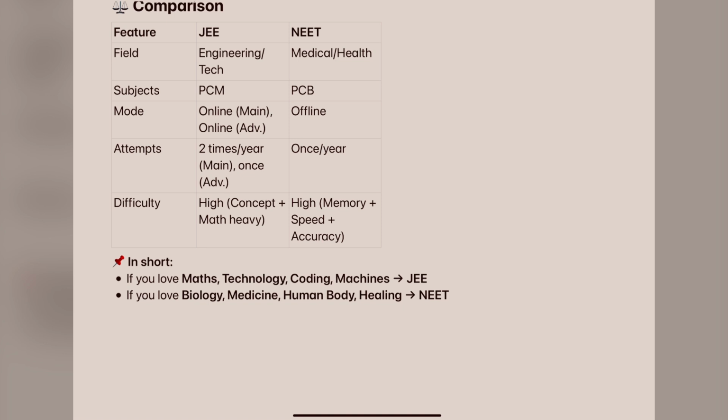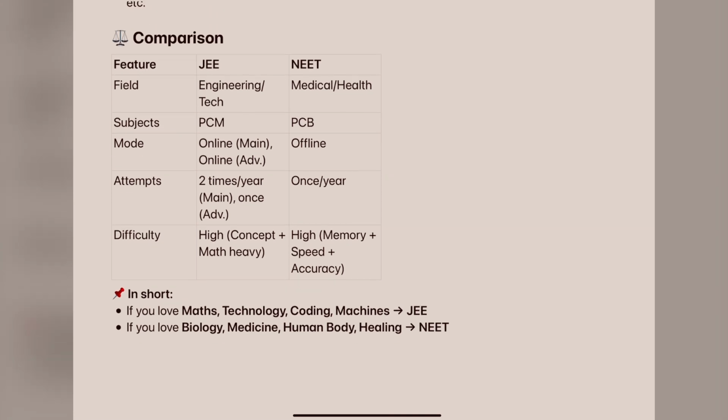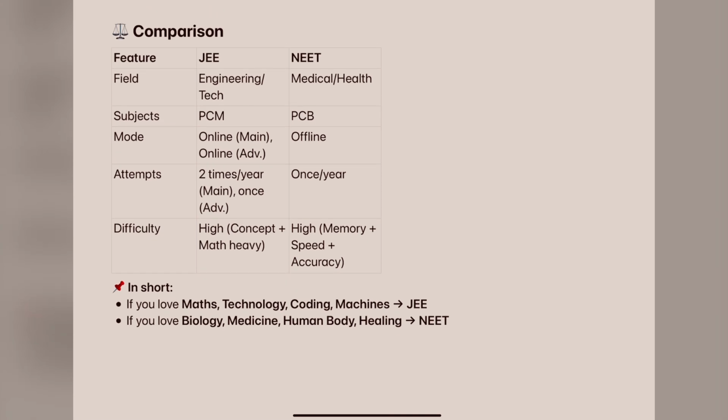The mode is very important. JEE Mains and Advanced are online exams, and NEET is mostly an offline exam. NEET is held only once a year, but JEE Mains is held twice a year. Clear? So attempts are two times per year for Mains, and one time a year for NEET and Advanced.